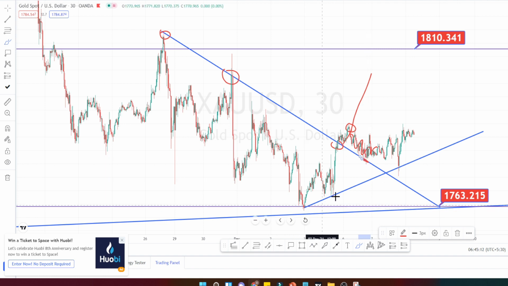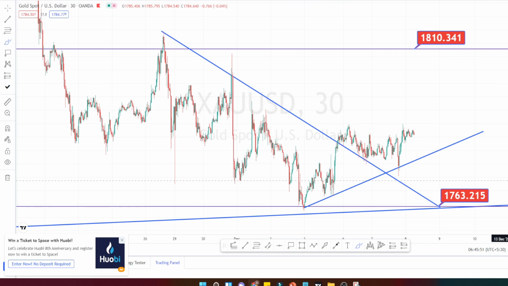I have drawn the downside support line also. As long as this support line is holding, we can expect the uptrend to continue and test this higher time frame resistance level, which is around 1810. So it is for sure in an uptrend, but the momentum is very less. It is not steeply going up or steeply coming down when we look at the price action in 30 minutes time frame.